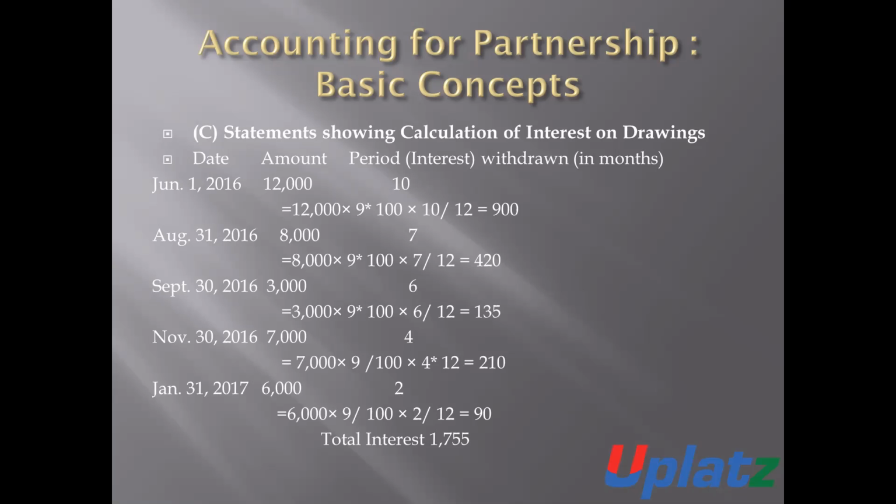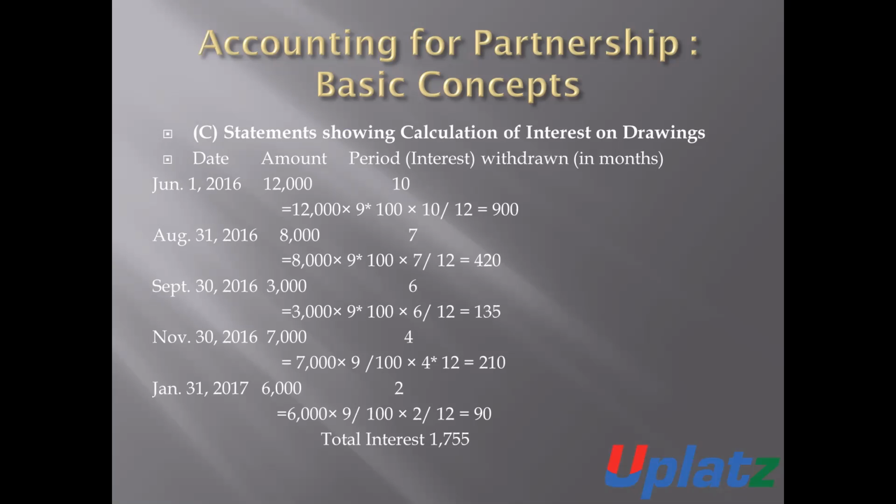Then the total amount of interest on drawings is 1,755 rupees. The total amount of drawings is 1,755 rupees. So, on the basis of such a question, we have discussed these 3 methods of how to calculate the interest on drawings.